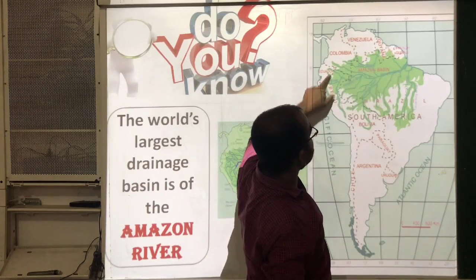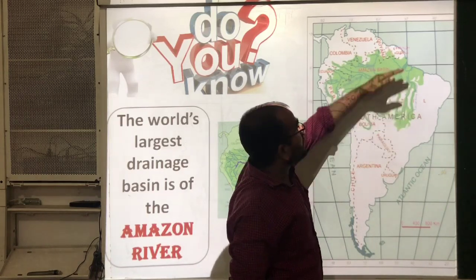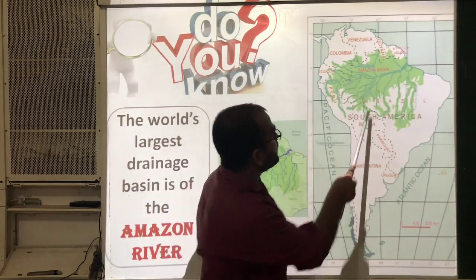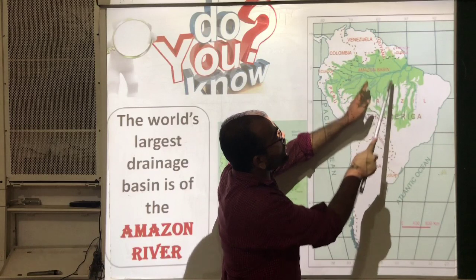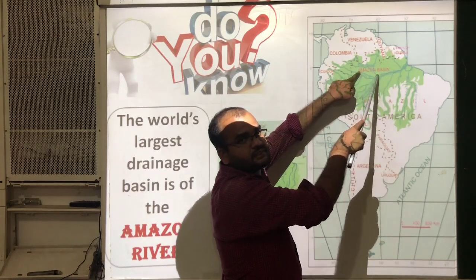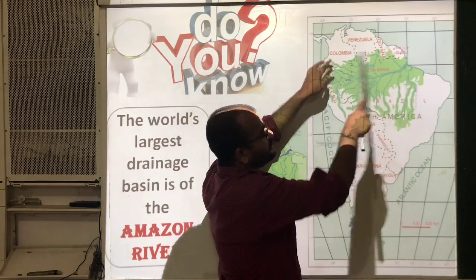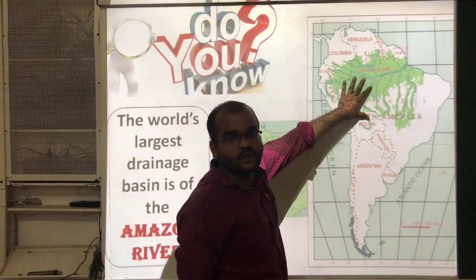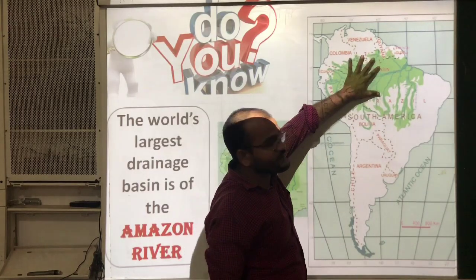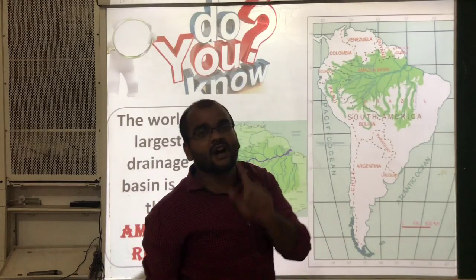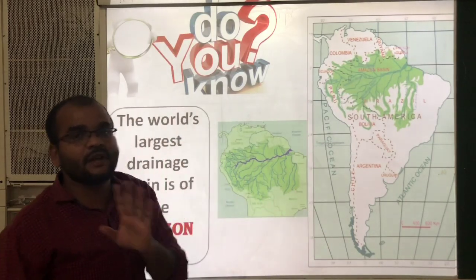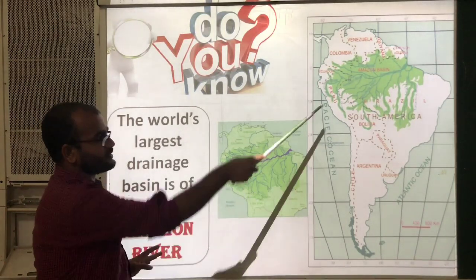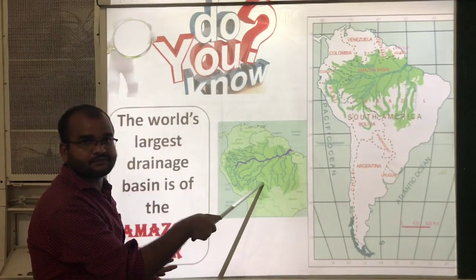In this total area, the Amazon main river and its tributaries. All these streams join the main river, and this total area is called the drainage basin. So in South America, the world's largest drainage basin is present. You can see the same figure here also.